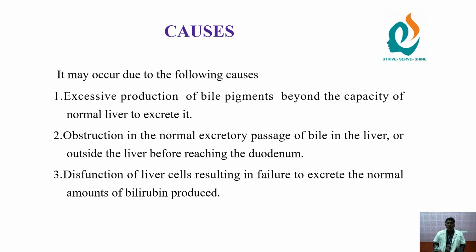It may occur due to the following causes: excessive production of bile pigment beyond the capacity of the normal liver to excrete it; obstruction in the normal excretory passage of bile in the liver or outside the liver before reaching the duodenum; dysfunction of liver cells resulting in failure to excrete the normal amount of bilirubin produced.